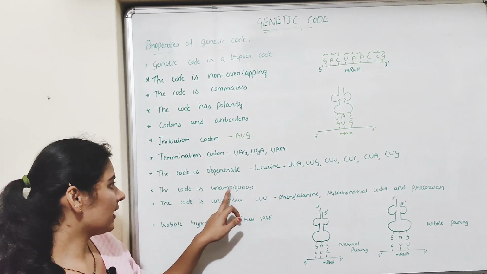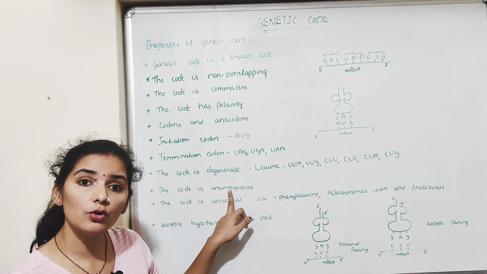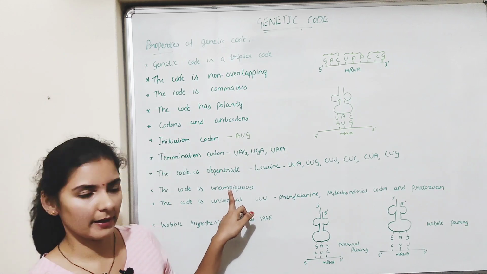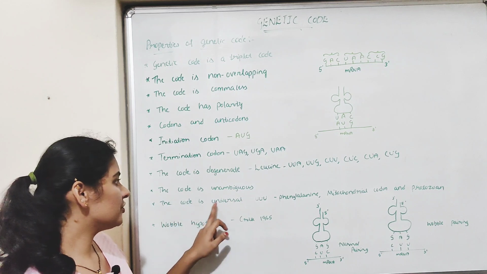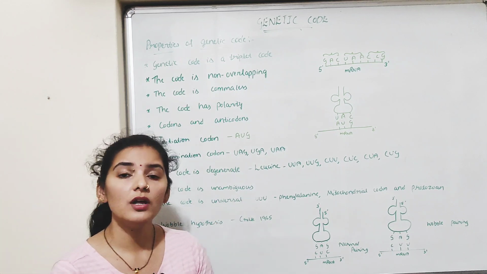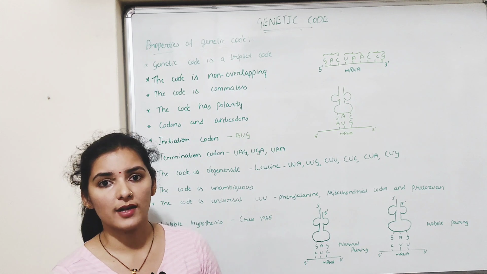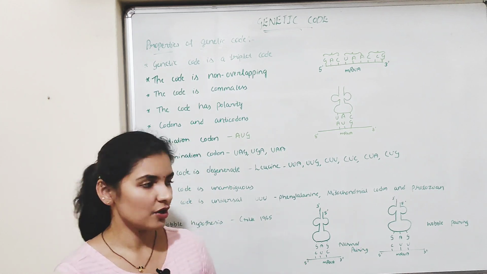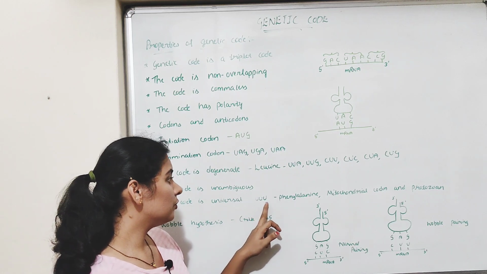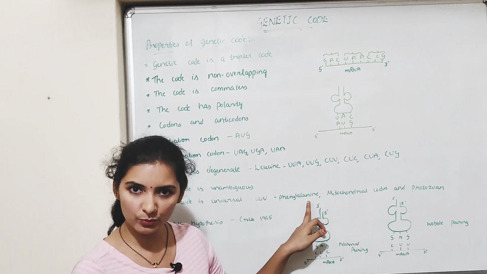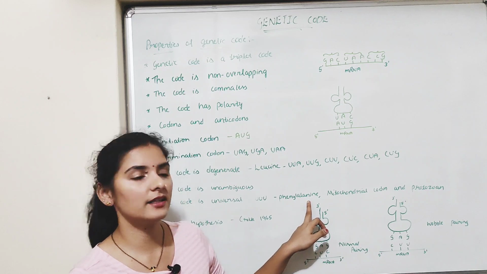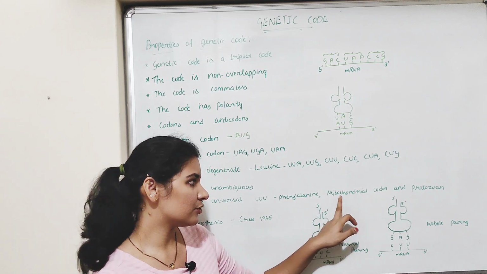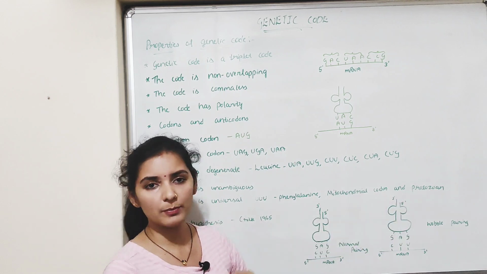Next one, the code is unambiguous, meaning one codon will code for one particular amino acid and it always codes for the same amino acid. Next one, the code is universal. As I already told, a codon codes for a particular amino acid and it remains the same in almost all organisms and in all places. For example, the codon UUU codes for phenylalanine in human beings, and even in bacteria, UUU codes for phenylalanine. There are some exceptions like mitochondrial codons in some of the protozoa.